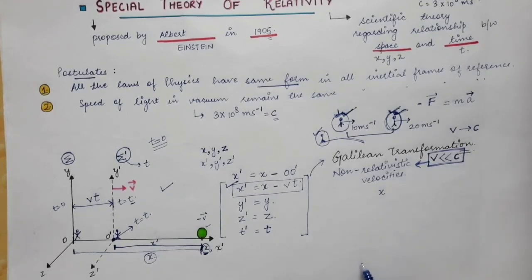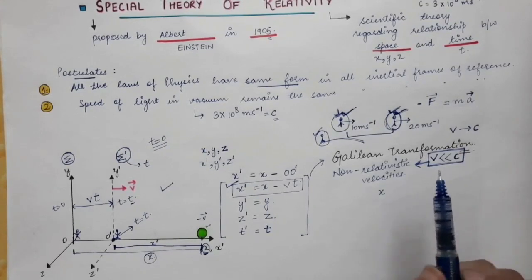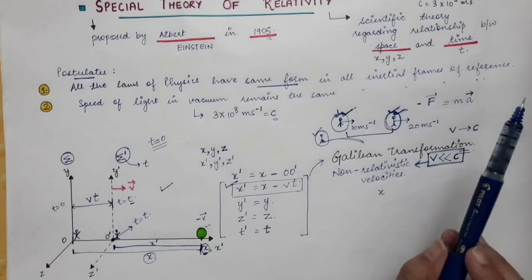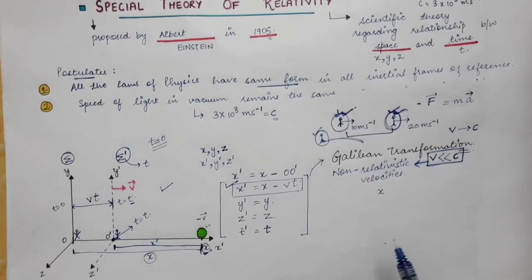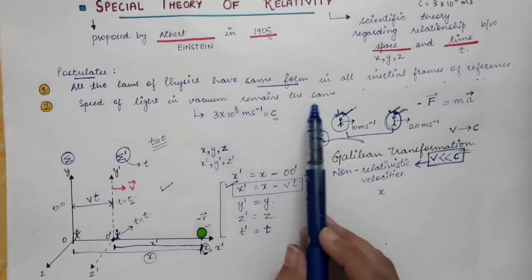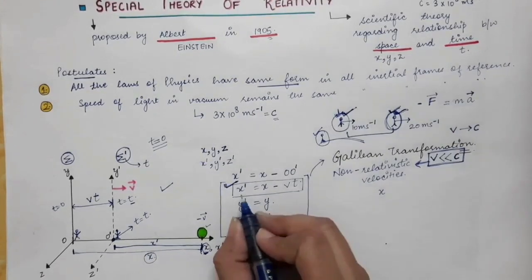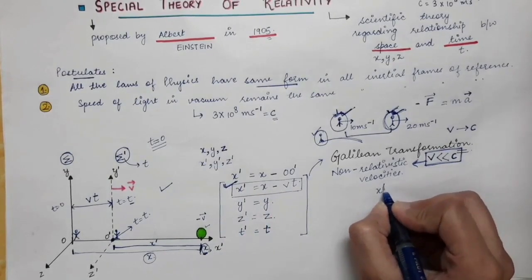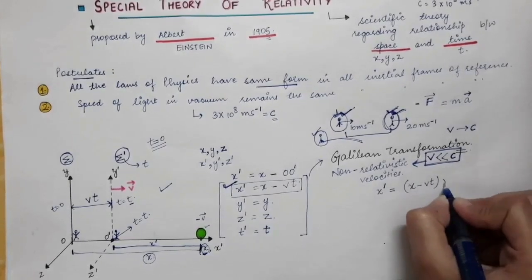The derivation of these transformation equations rests on the fact that the speed of light in vacuum remains the same in all inertial frames of reference. This is the basic concept that we use to derive these equations. So actually, where we have x prime equal to x minus vt, the actual transformation of the x coordinate will be x prime equal to x minus vt times gamma.